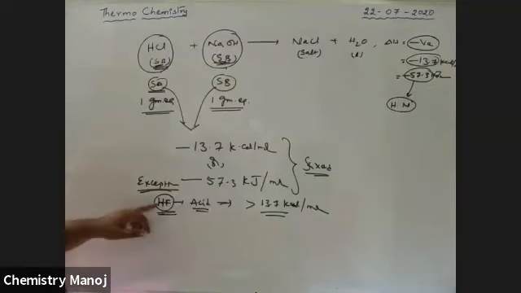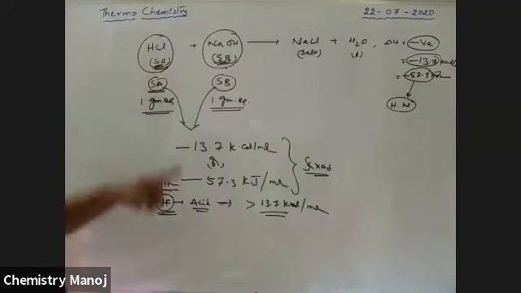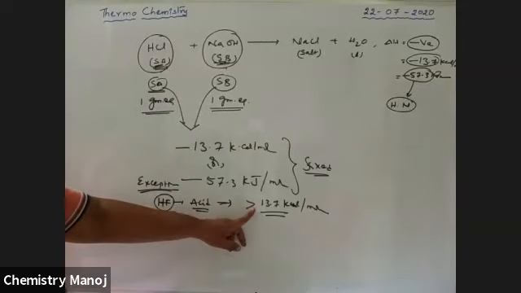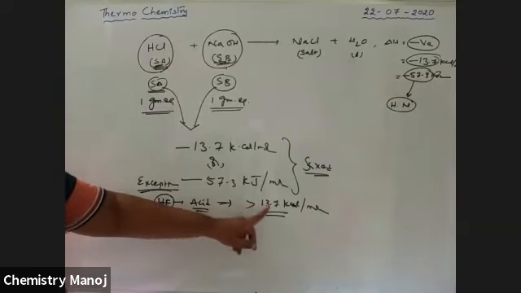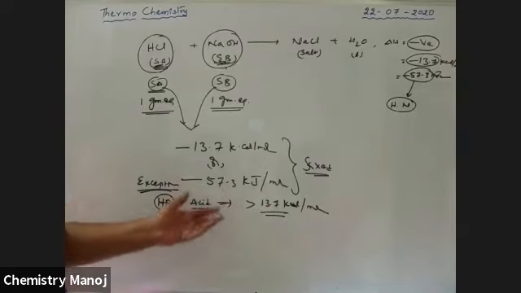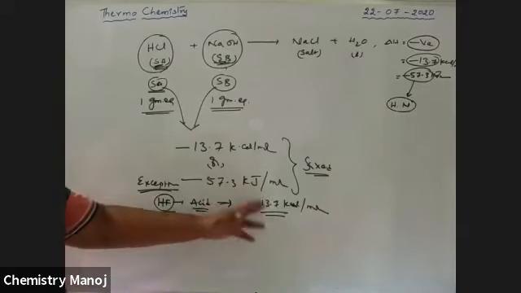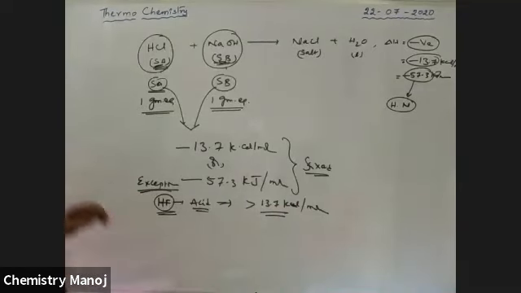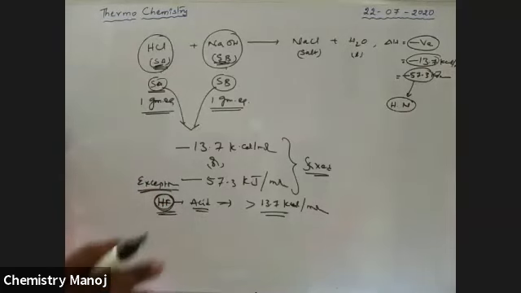Listen carefully: if HF is the acid, whatever the strong base, the released energy is always greater than 13.7 kilocalorie per mole, that is 57.3 kilojoule per mole. It is the only exceptional case. It is the observed fact.